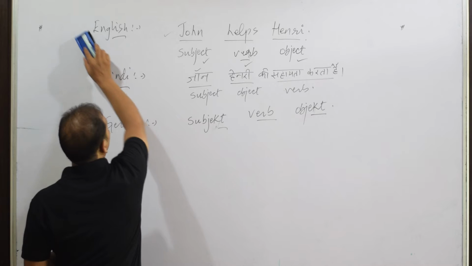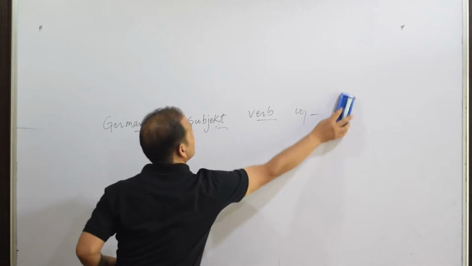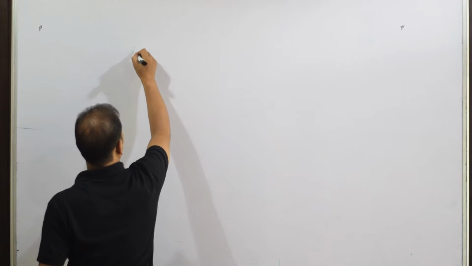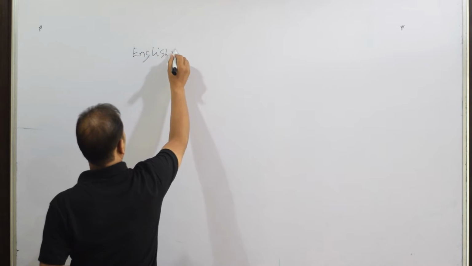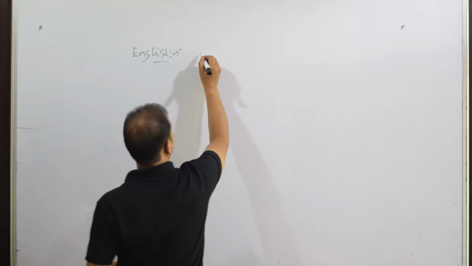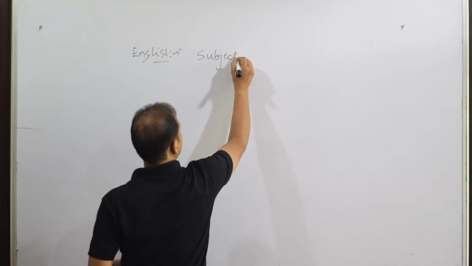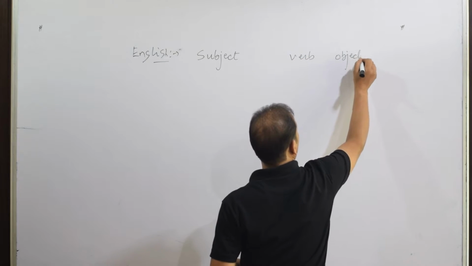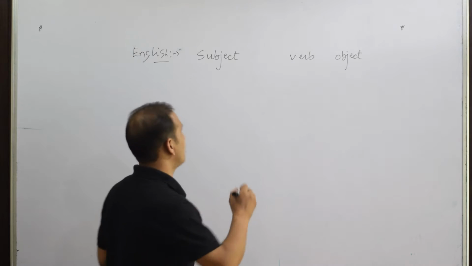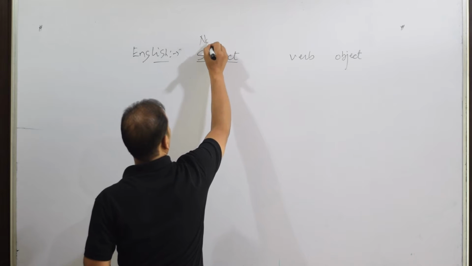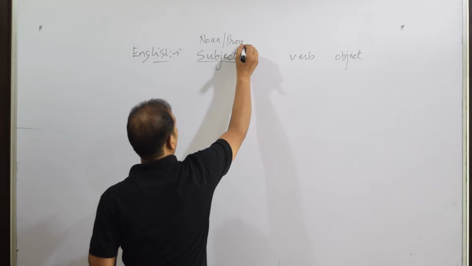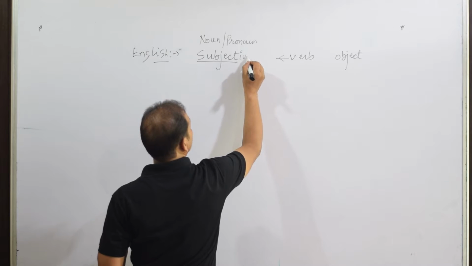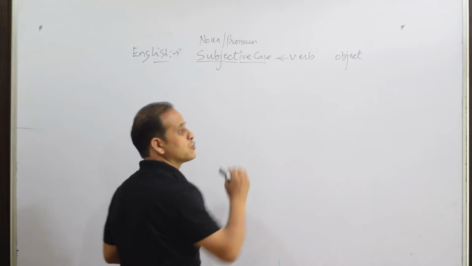Now you have come to know by now that in English, first of all we use subject, then we use verb, then we use object. That is the sequence. Okay. So any noun or pronoun coming before this verb is said to be used in the subjective case because of the subject.